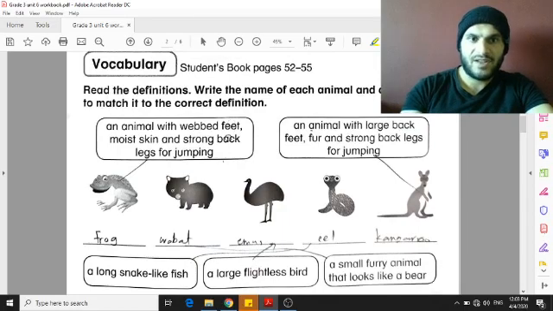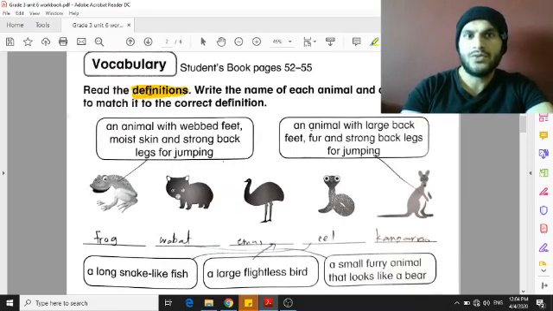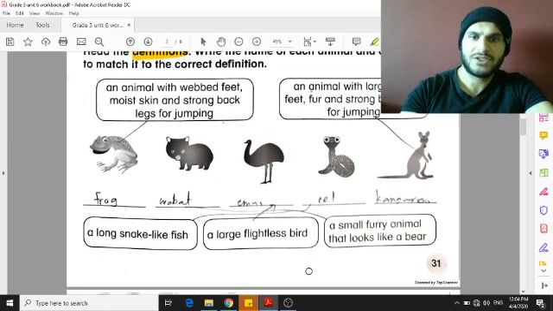The next one, the vocabulary. Here are the animals. This is a frog. This is a wombat. This is emus and the eel and the kangaroos. I already wrote the names, but I want you to match the description, how we describe these animals, with the animal. For example, which one is a large flightless bird? Now you have to find the answer to match it in your notebook.